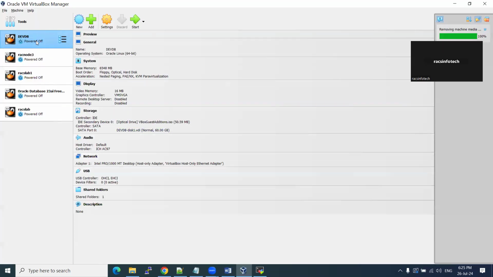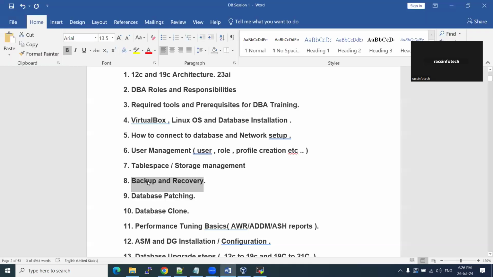We need to take backups on a regular basis: daily, weekly, monthly. Mostly we take daily and weekly backups. There is no monthly kind of thing, that is not secure. So every day, whatever data we get, we are going to take the backup. That backup you can use locally, or you can take it out from the server and keep it on disks or tapes, different things. That is how we are going to manage.